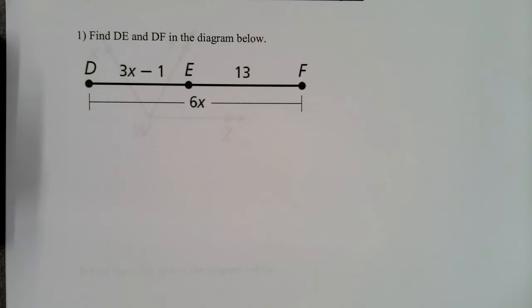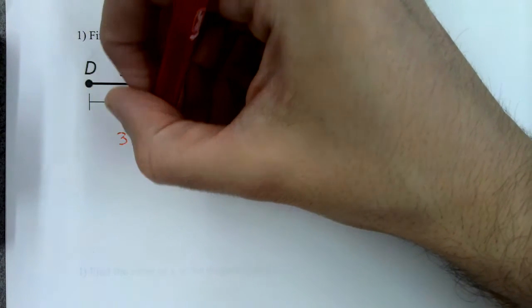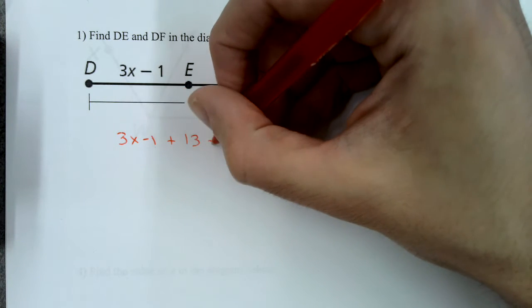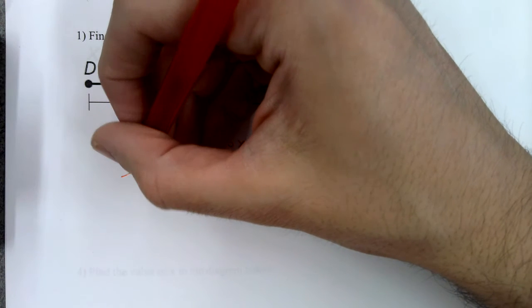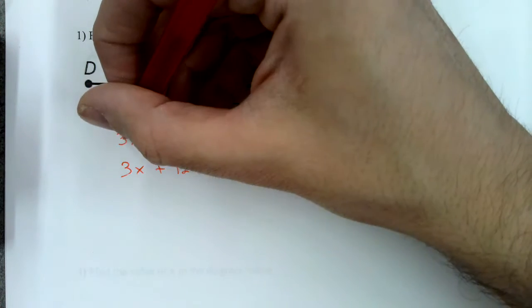So the equation I'm going to write is 3x minus 1 plus 13 equals 6x. I'm going to solve that for x first. So combine like terms, 3x plus 12 equals 6x.